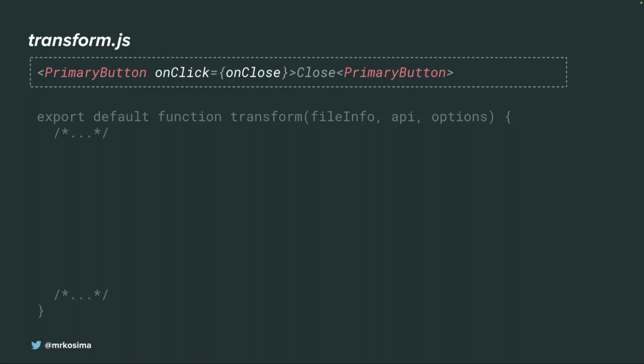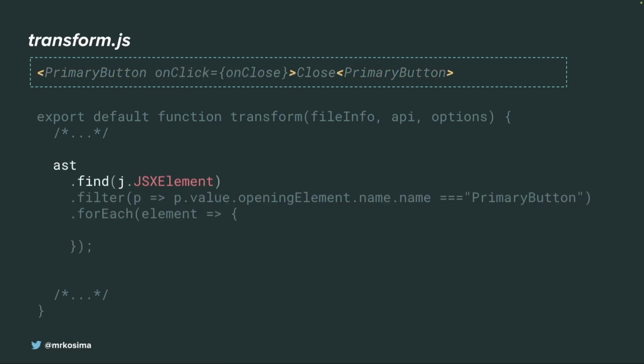We have another statement that is part of our component. We have the rendering of PrimaryButton with onClick close inside PrimaryButton here. How can we fix this one? It's also quite straightforward. Let's look for all JSX elements within this AST, and for the nodes which have an opening element with the name PrimaryButton. And we do this for each of these elements, because we can have multiple primary buttons in the component, and we traverse all of them.